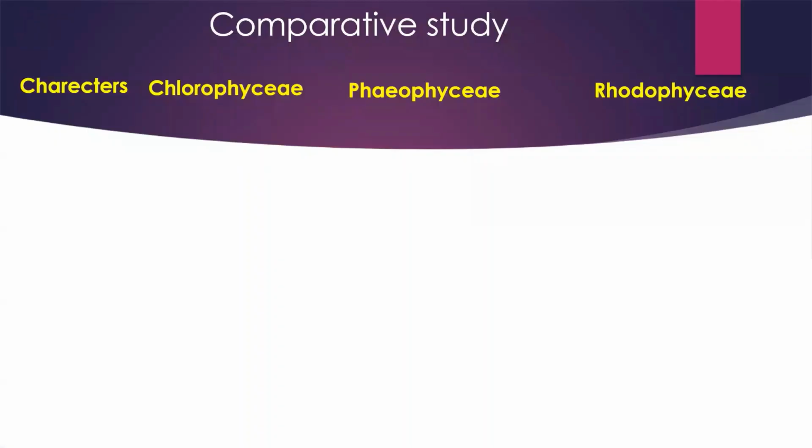Now we see here the comparative study of all these three classes. So easily you can remember all the characters. First, about the habitat, that means where the members of these groups grow. Chlorophyceae grow mostly in fresh water, few brackish or marine. Phaeophyceae members mostly marine.